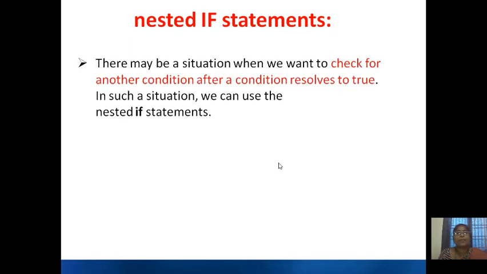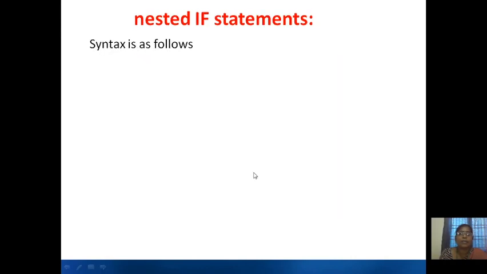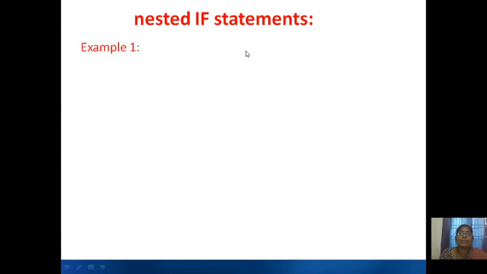Now nested if. If you want to write one if inside another if, there are certain situations where we want to check for another condition after a condition becomes true. In such situations we will use nested if conditions. In a nested if, we can have an if else construct inside another if else construct. The syntax will be like this: if expression 1 statements, and this has the else statement. Within this statement you will have one more if else construct, and that is considered a nested if statement.